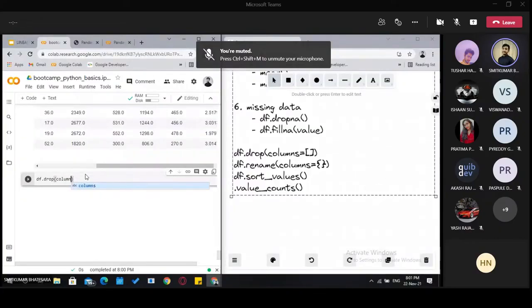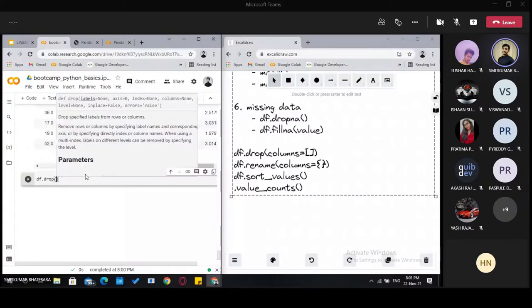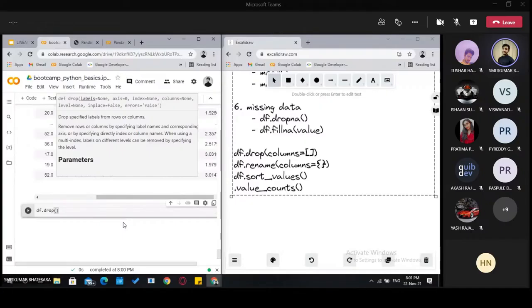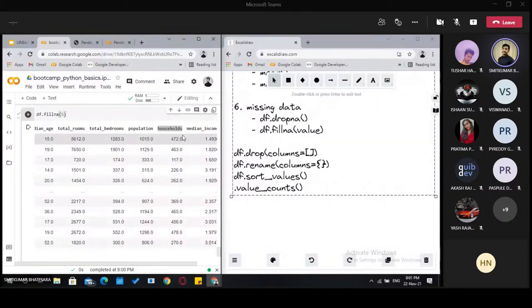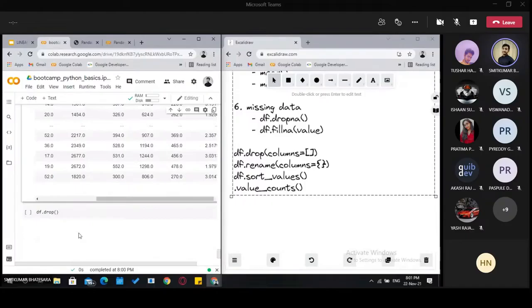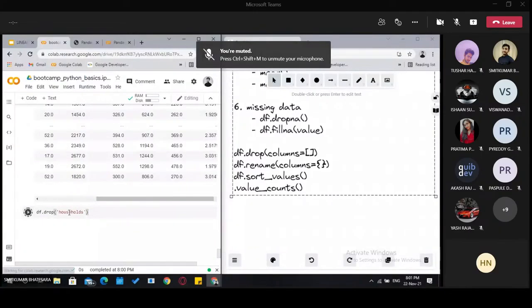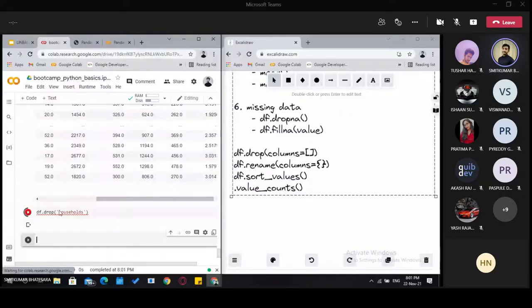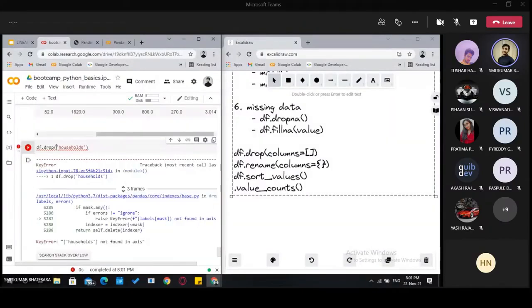If you want to delete multiple columns, we can also use columns equals, and then pass a list of columns which we want to delete. Drop means delete. There would be some difference which we will discuss. Households, okay, we can just pass households. I think we need to pass columns as well. Columns equals.